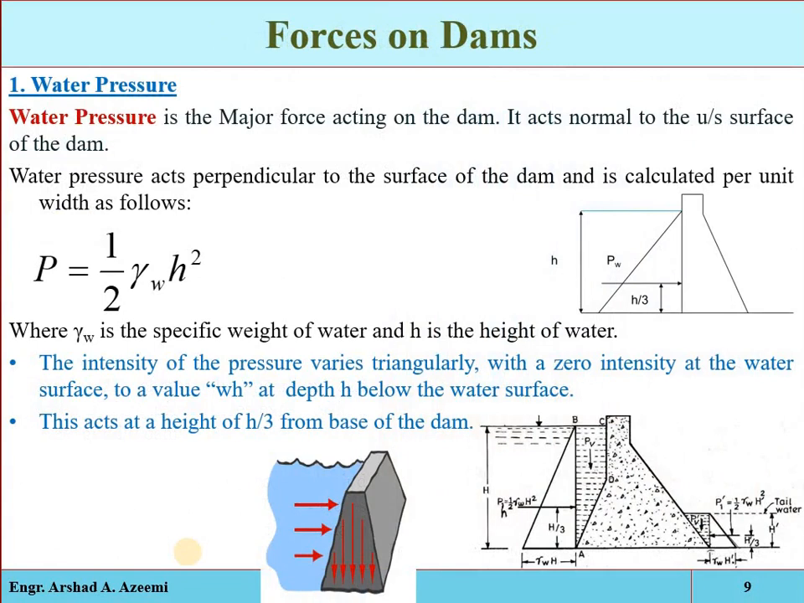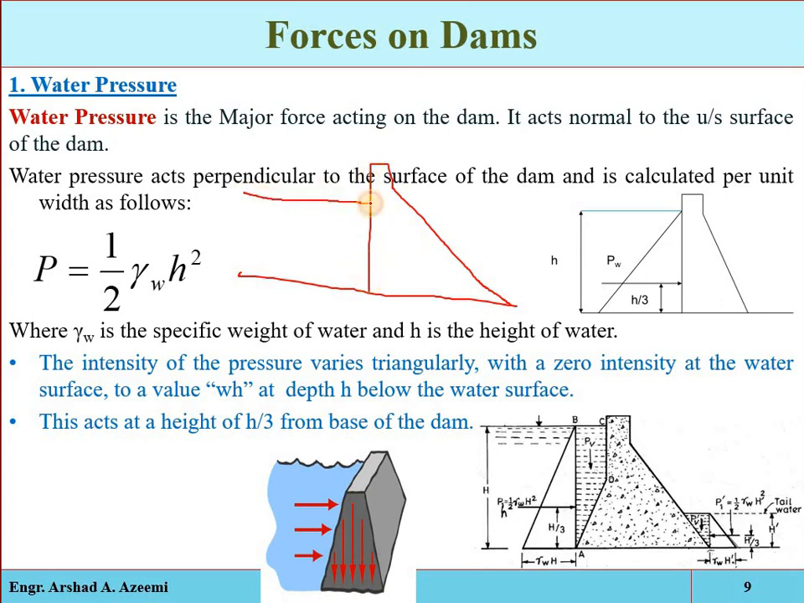Now let's discuss one by one. The first one is the water pressure. Water pressure is the major force acting on the dam, and remember, it acts normal to the upstream face of the dam. This is the major external force acting on the dam structure. For example, if this is the foundation and this is the obstruction which we have constructed, suppose its upstream face is completely vertical.